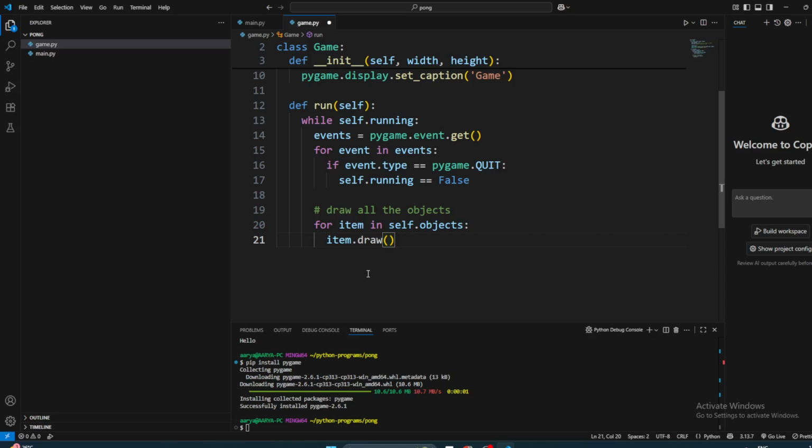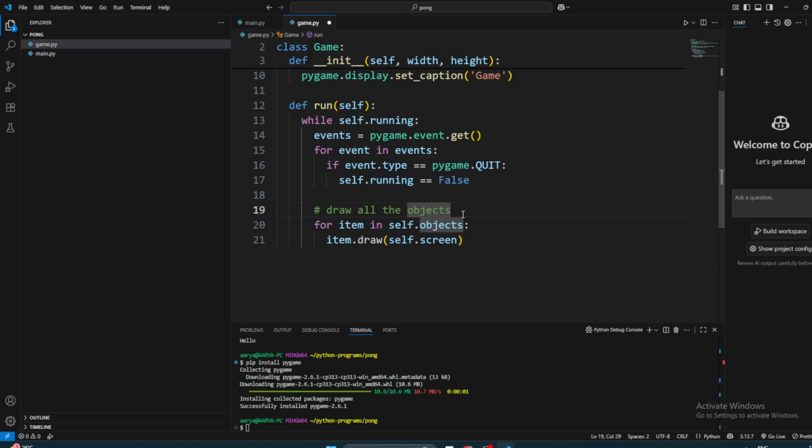But we need to give it something. Where are we going to draw? It's going to draw on the screen, so self dot screen. Wait, so it already knows where to draw? No. The game is going to ask each object to draw itself, but the object doesn't know where to draw. So I'm passing the screen on which it has to draw.